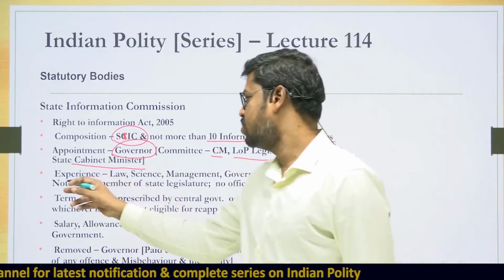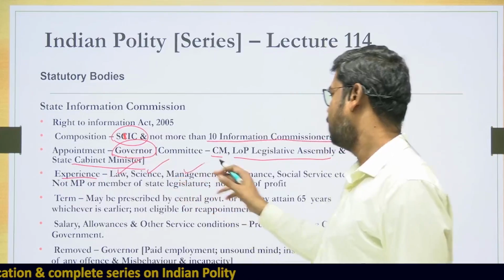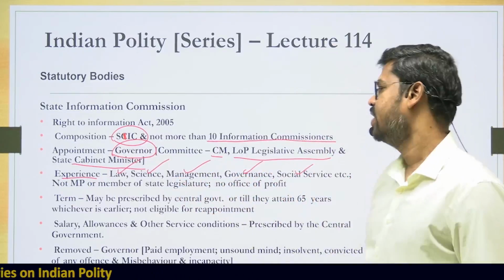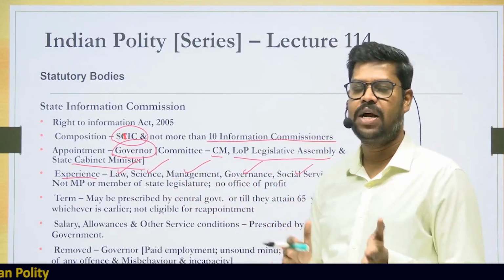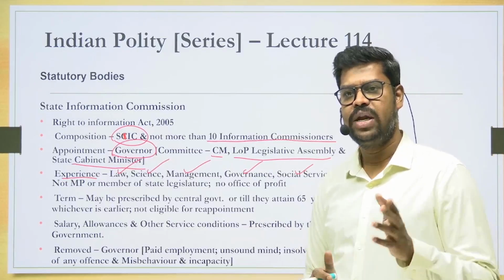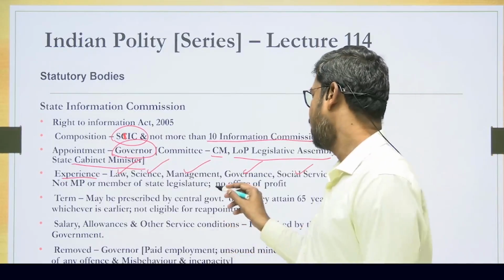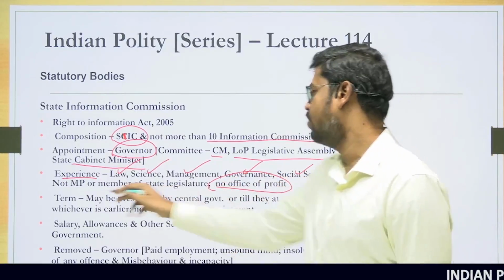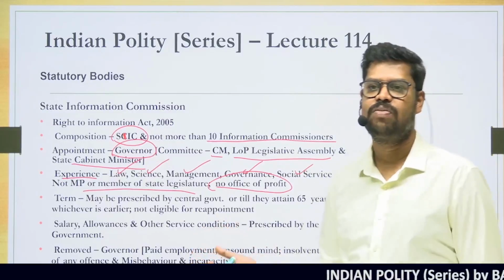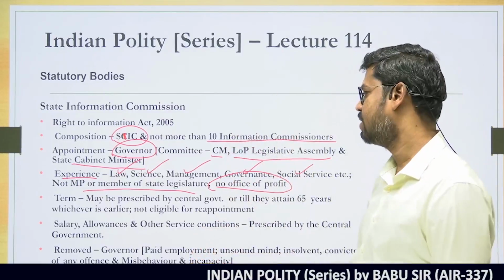So normally who shall be recommended? Anyone who has experience in the areas of law, science, management, governance, social service, etc. And they should not be a Member of Parliament or a member of a state legislature. So that's again very important. Anyone who is a Member of Parliament or a member of a state legislature should not be appointed there. And he or she should also not hold any office of profit. If they have any office of profit, then they cannot be appointed. So this is similar to what you have seen in the case of the Central Information Commission.